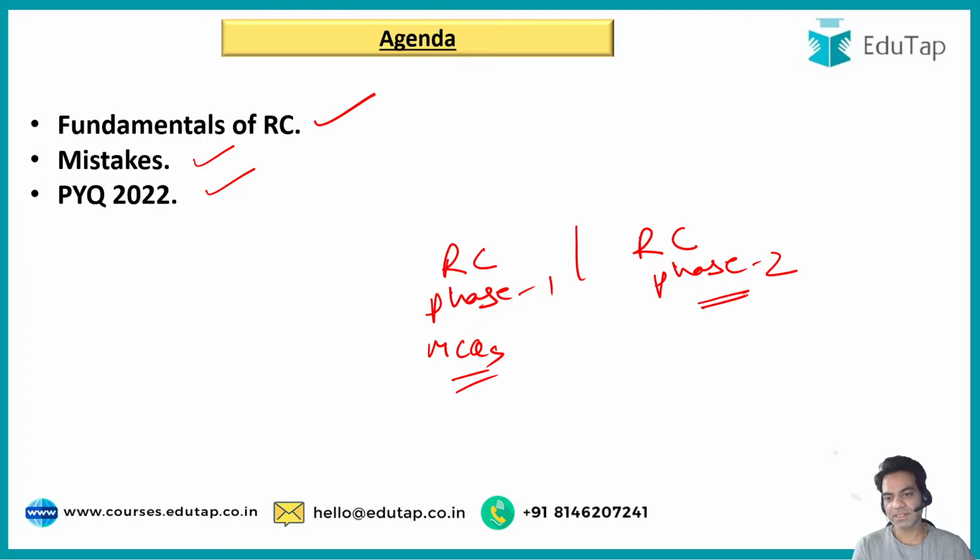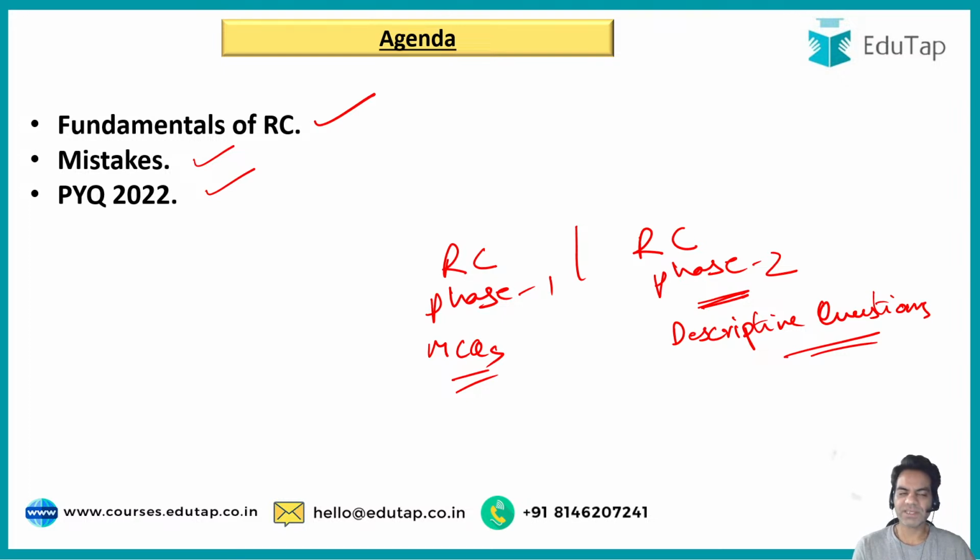But in phase 2, you are again given reading comprehension, but this is not multiple choice questions. These are descriptive questions. So this is what you need to understand. The first difference is you will be given descriptive questions, and you'll have to write your answers elaboratively. You'll be typing your answers in a paragraph manner or in a point wise manner. So that is the first difference, right?